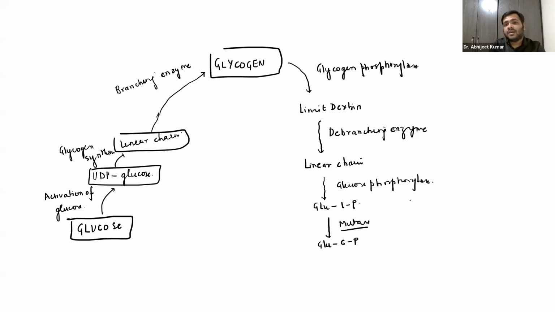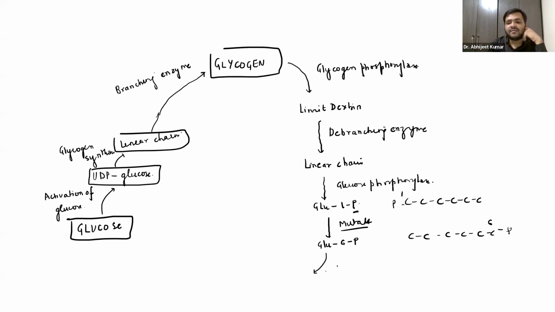You already know glucose is a 6-carbon compound, guys, right? At first, there is a phosphate on the first position. Now again, it is the same molecule, it is glucose only, but now we are shifting this phosphate from the first position to the sixth position. So the enzyme that is used is mutase. Whenever one functional group is shifted from one place to another in the same molecule, that is the enzyme mutase that we have already discussed.